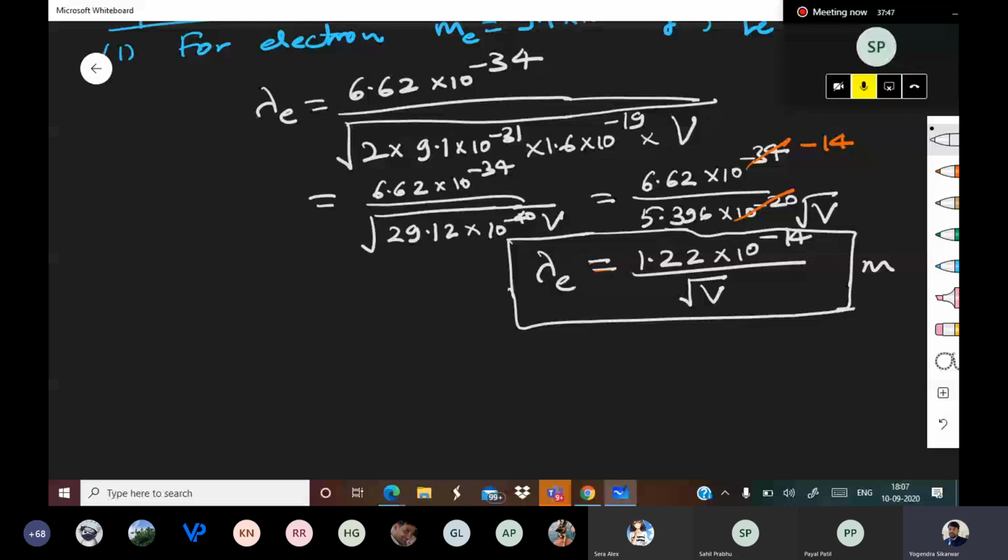Because minus 31 into minus 19 is minus 40, Sahil. When bases are common, powers get added. Question.